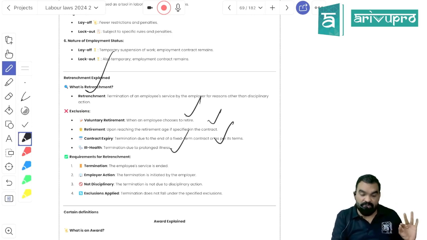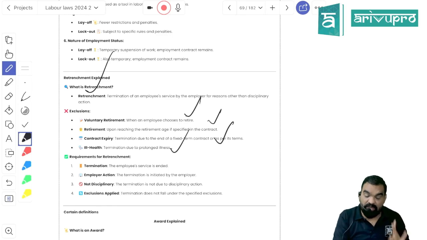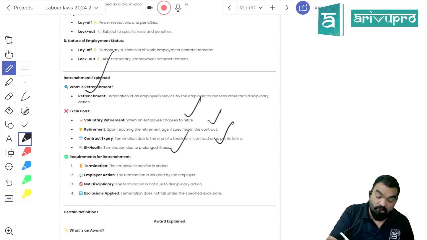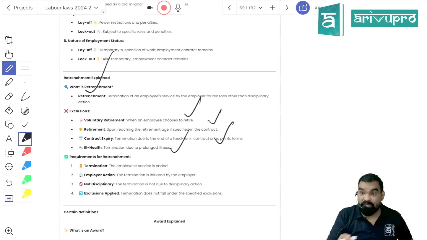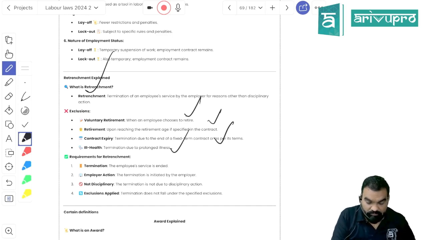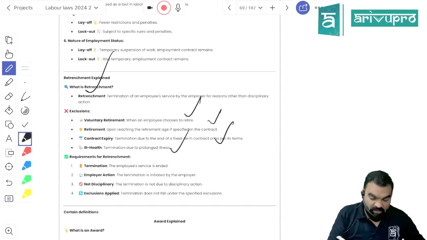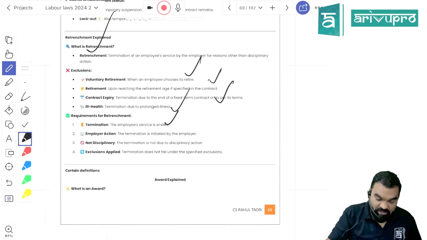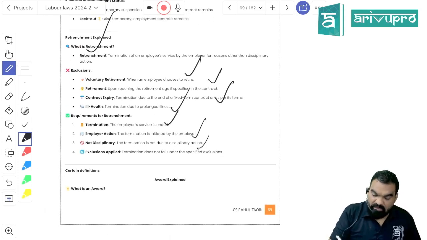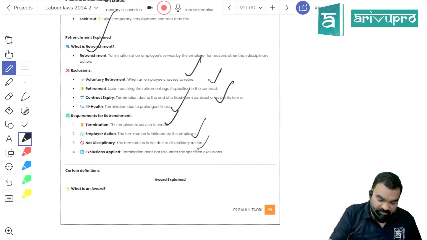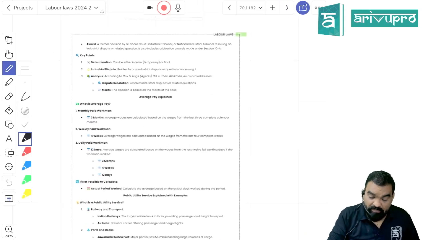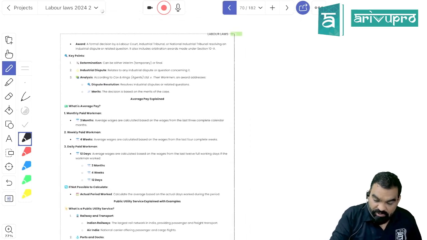If you are voluntarily retiring, if you are retiring due to age, that is called superannuation. If you are retiring because your contract has expired, or being retired because of ill health of the concerned employee for a very long period of time. Termination is retrenchment, and any disciplinary action taken by the employer terminating the job will be treated as retrenchment, and the employee will be eligible for compensation. Is it clear?